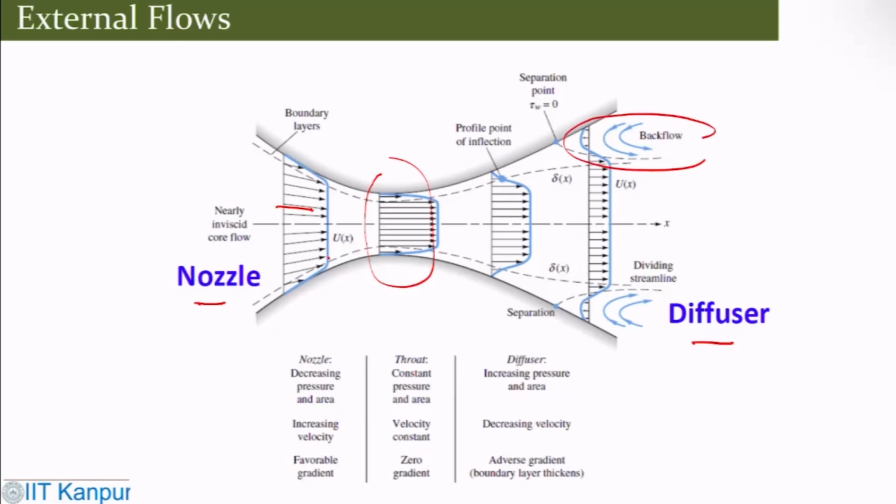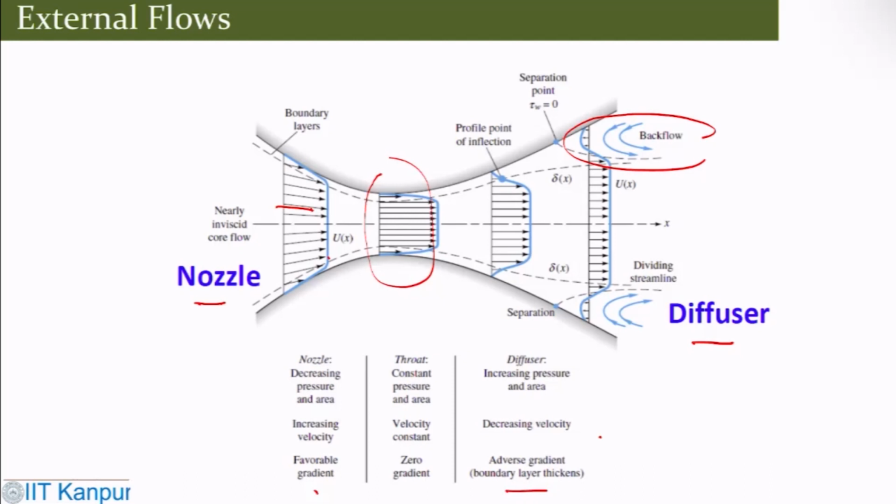In the nozzle the area is decreasing, so pressure decreases and velocity increases. This is a favorable gradient. In the throat, the pressure and area are pretty much constant, velocity is constant, zero gradient. But in the diffuser, the area is increasing, pressure is increasing, so velocity decreases and it becomes an adverse pressure gradient, and the boundary layer thickens.